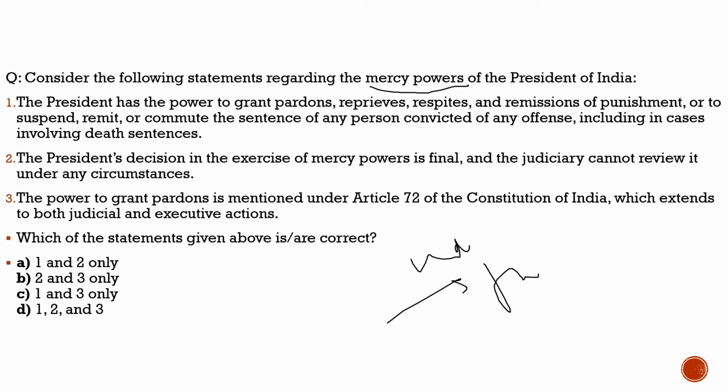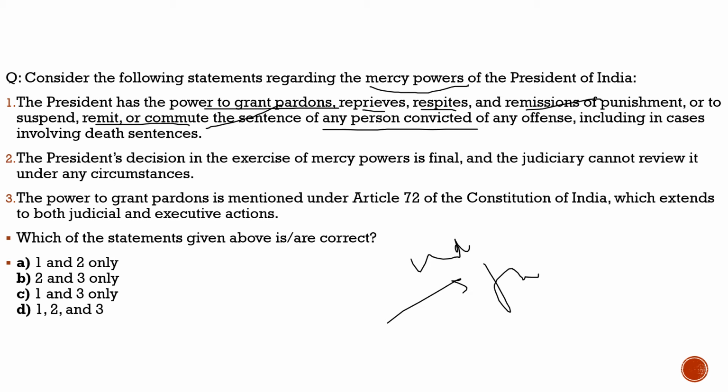First statement, the president has the power to grant pardons. 100% correct. He has the power to grant pardon. What does pardon mean? Pardon means absolving the convict of all guilt and punishment. So if a person has been given any punishment, to absolve that person of that punishment or guilt is called pardon. Reprieves, respites, and remissions of punishments, or to suspend, remit, or commute the sentence of any person convicted of any offense, including in cases involving death sentences. 100% is the power of the president.